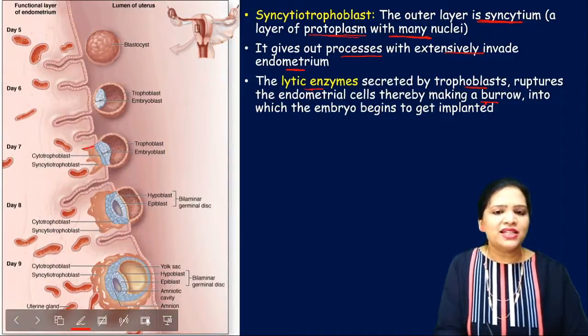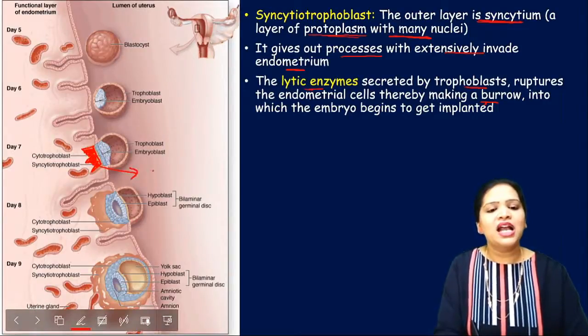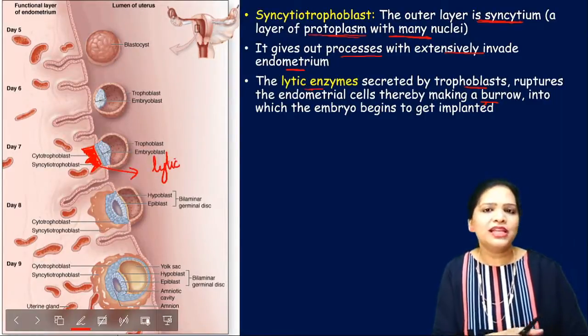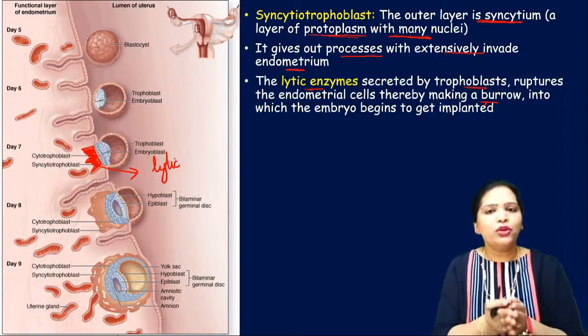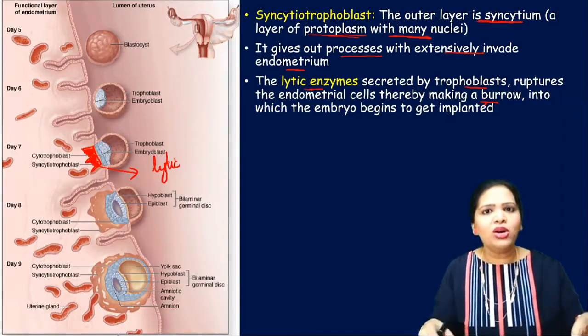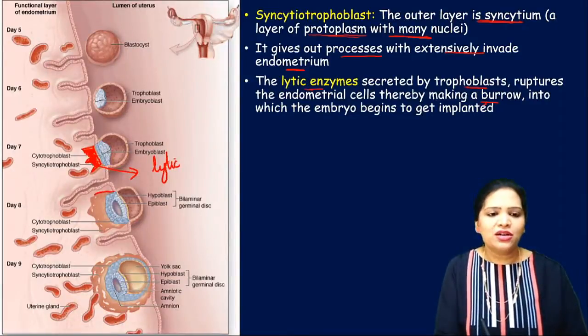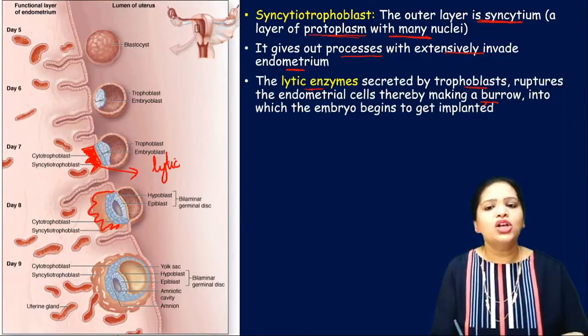See here, the syncytiotrophoblast are these brown colored cells. They produce some enzymes. What enzymes? Lytic enzymes. Lytic means cell cleaving enzymes. These enzymes help to make a burrow, a hole in the endometrium, so that it goes deep and pulls the blastocyst in.